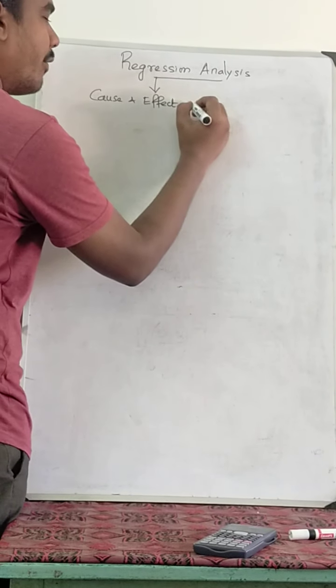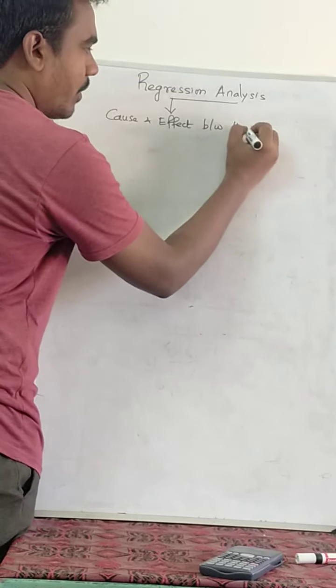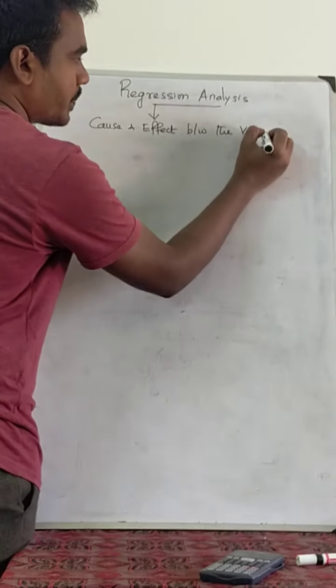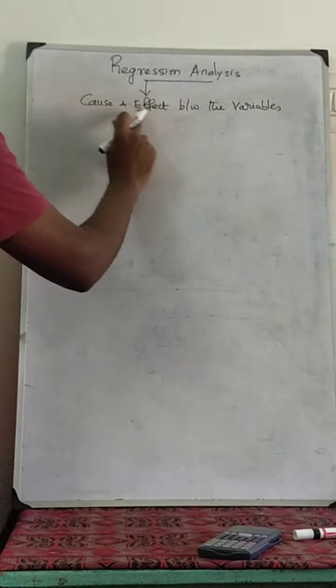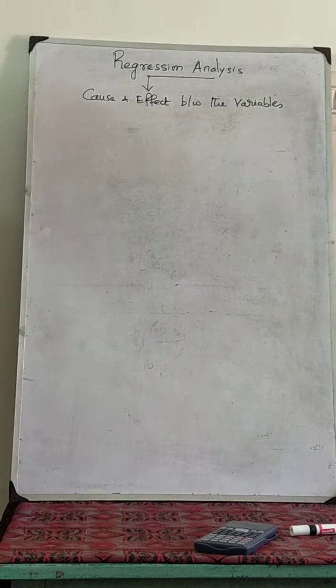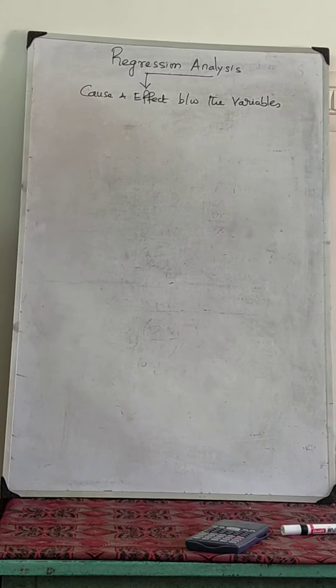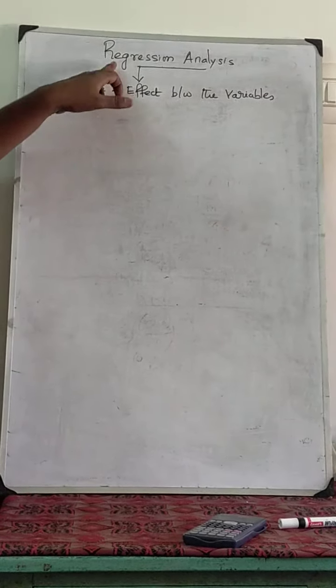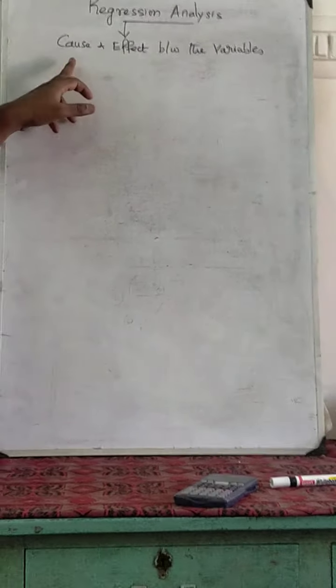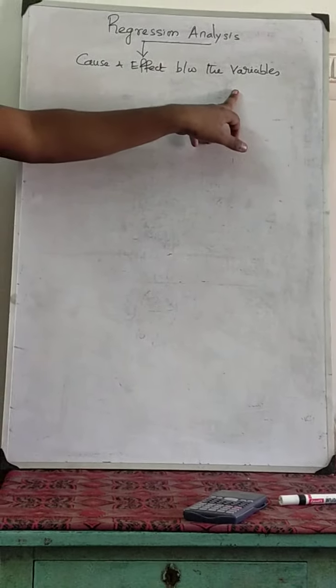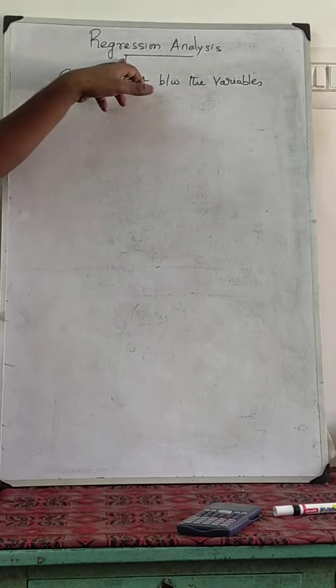Cause and effect between the variables. In regression, what we find out is cause and effect between the variables. That is the meaning of regression.